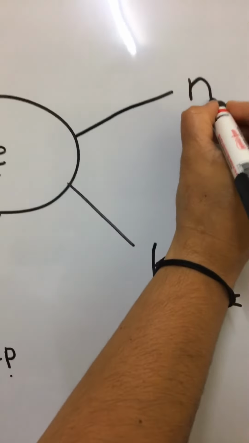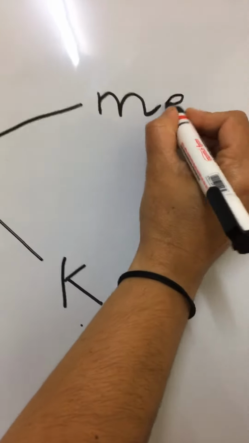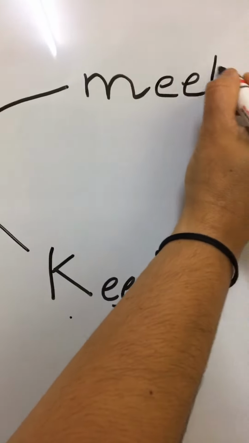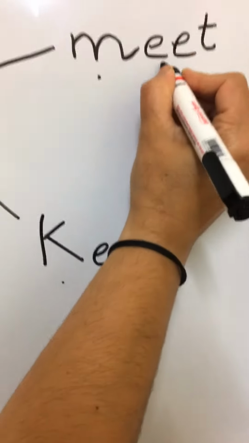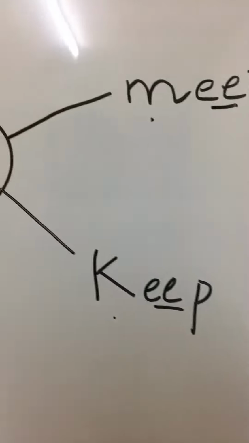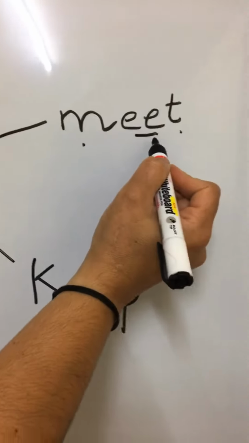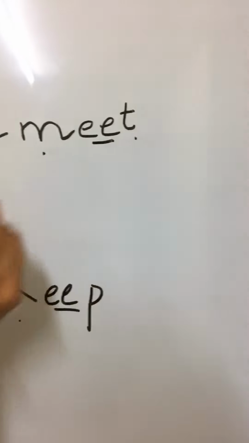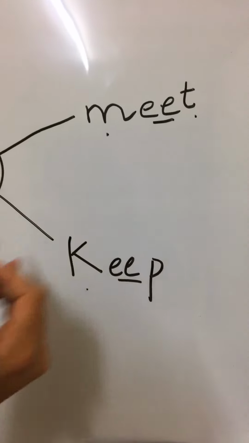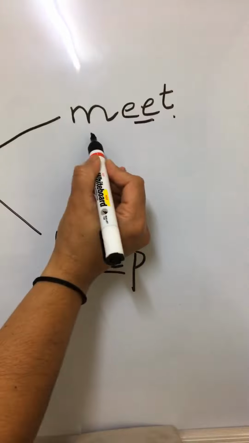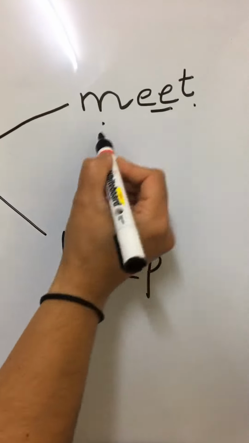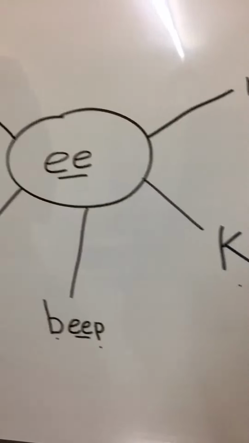The next one is meet. M, E, T, meet. This meet is when we are meeting someone. It's the same homophones we will do later on. M, E, T, meet. That's all. Thank you.